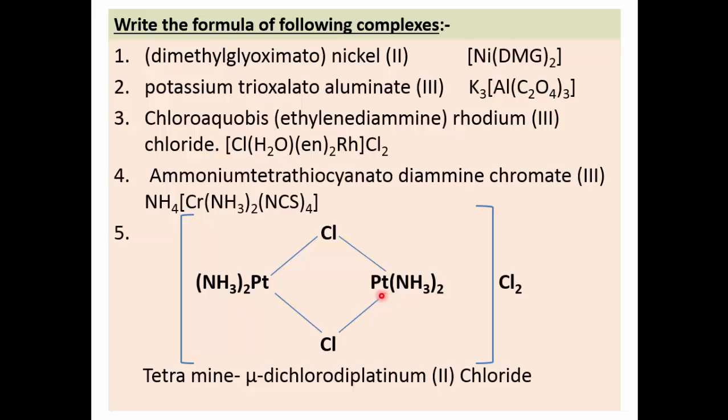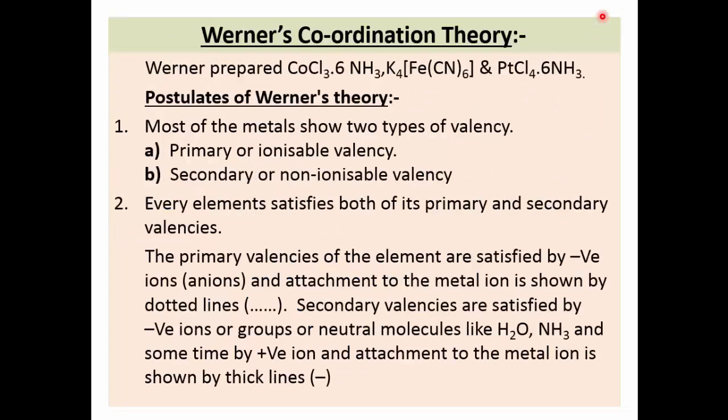From ammonia 0. On platinum there is plus 4 charge. So plus 4 minus 2 plus 0, it becomes plus 2 on the square bracket, which is neutralized by only and only 2 chloride ions. In this way, this is the formula of this complex. So this is about the naming of coordination compounds.